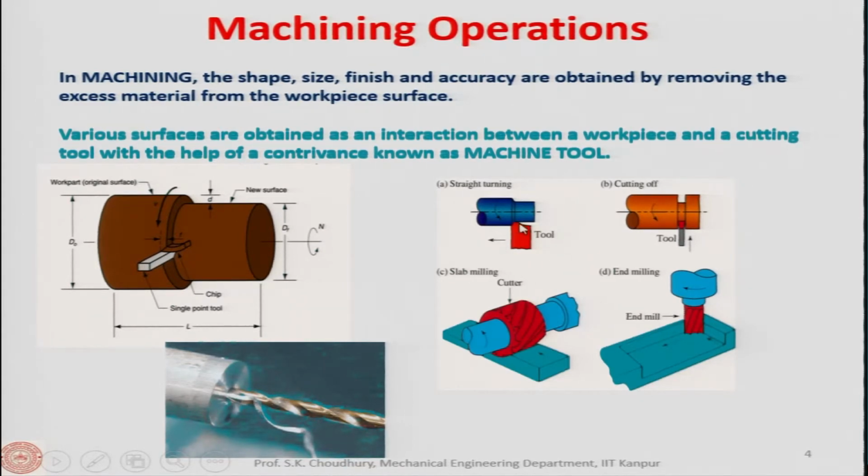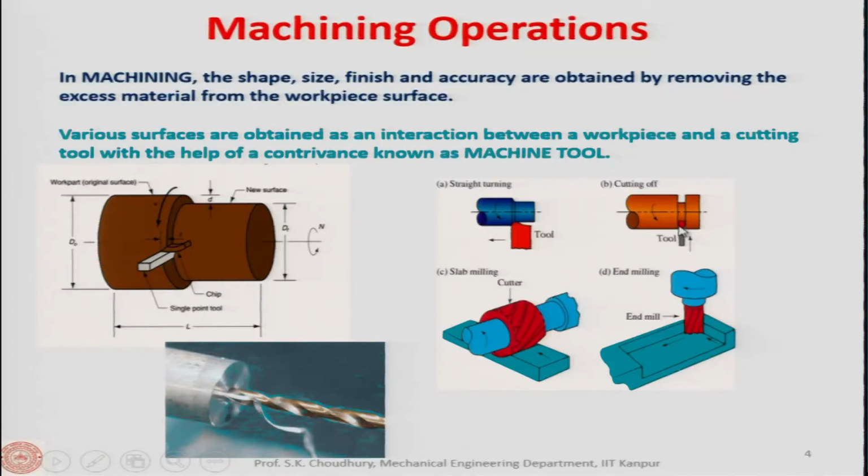Feed is how much linear distance the tool covers in one revolution of the workpiece, how many millimeters the tool moves through the workpiece material per revolution. Here the feed direction is perpendicular to the workpiece axis.